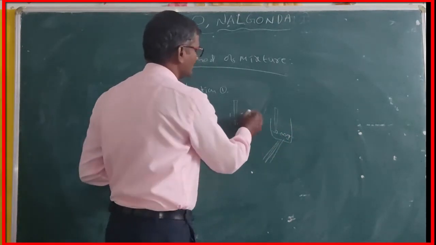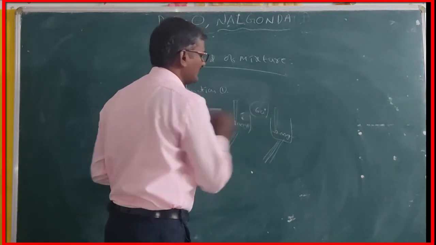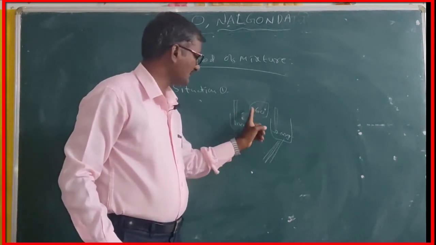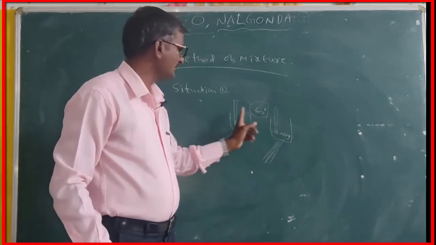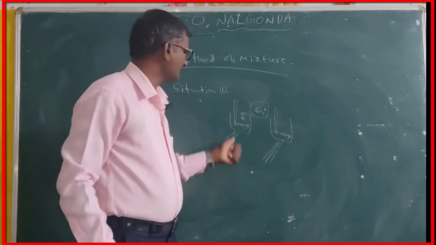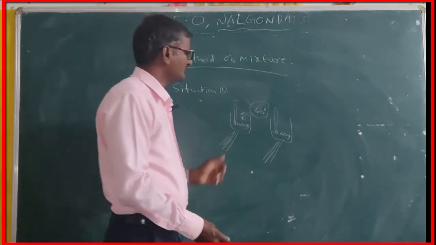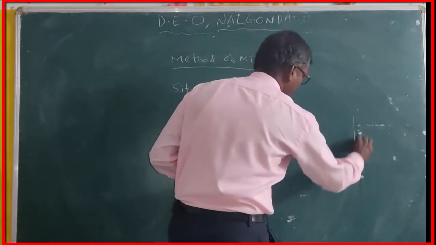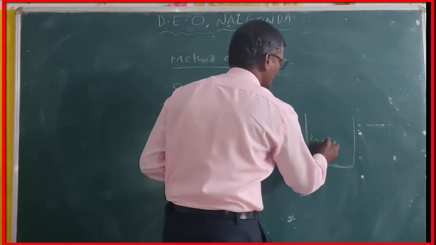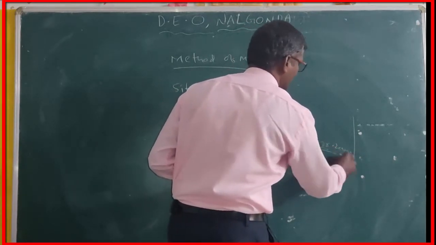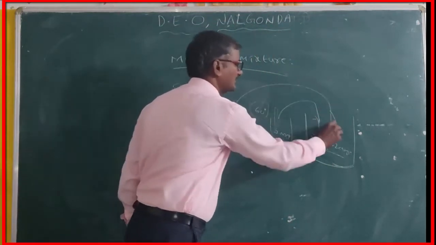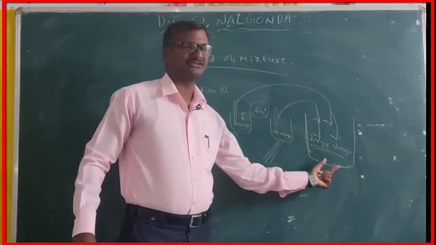Once you see here, these two thermometers read at a time 60 degrees centigrade. Afterwards, whenever the thermometers in these two systems read 60 degrees centigrade, you can stop supplying heat energy to the system. Afterwards, these two container substances can be poured inside another large beaker. 200 grams and 200 grams of water can be placed inside the large beaker. This one can be placed, this one can be placed here. Right, what is the mixture temperature?